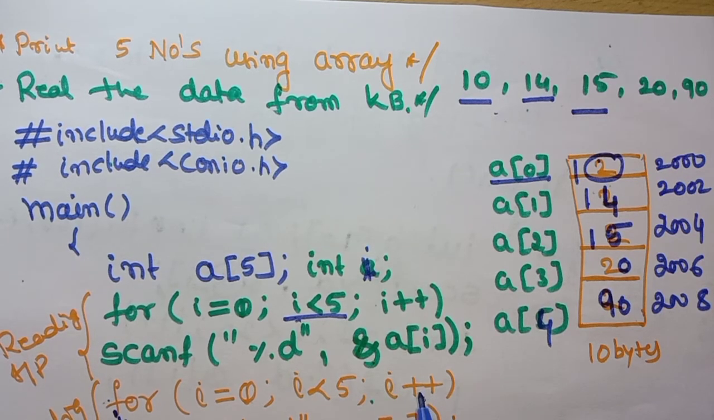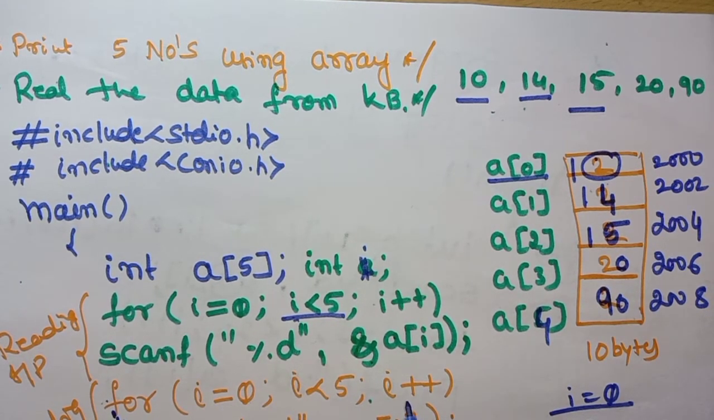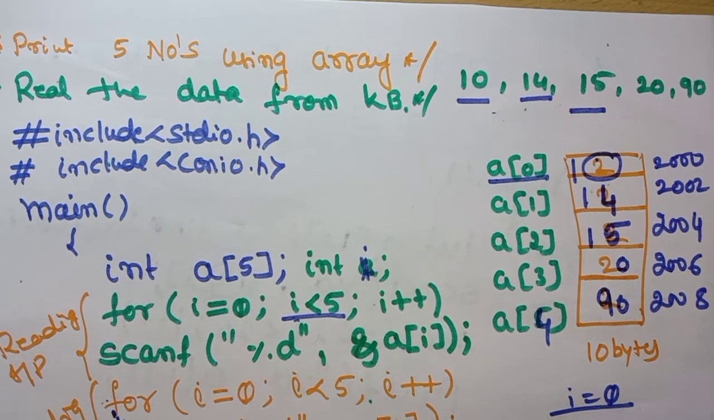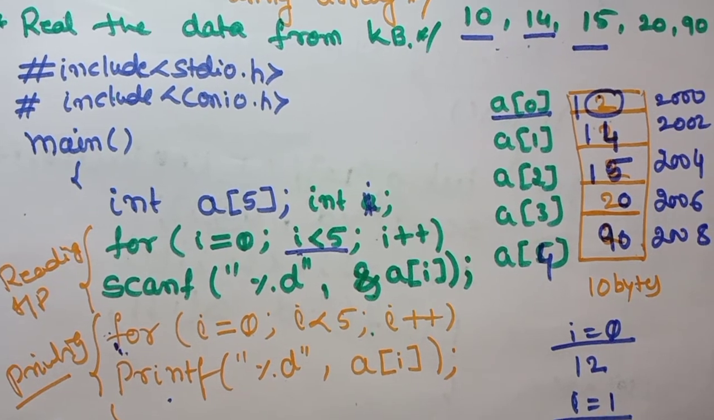Then i is incremented. That means 0 plus plus is nothing but now your i value is equal to 1. For i is equal to 0, it is going to print 12. Now your i is equal to 1. It checks the condition. When it is true, it comes here. A of 1 is going to print. A of 1 is nothing but it is going to print 14. Then i is incremented as 2.